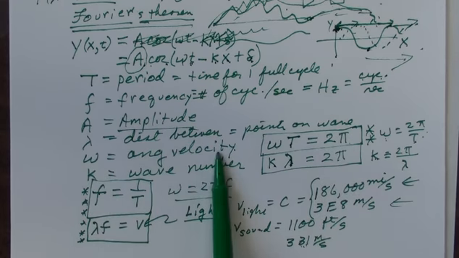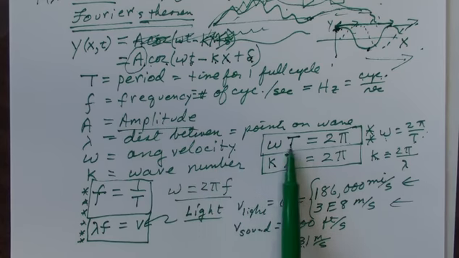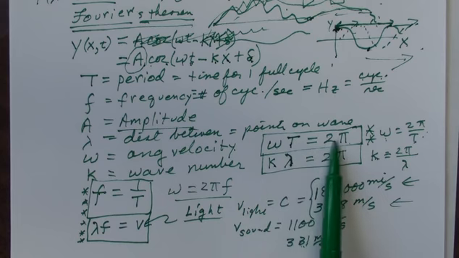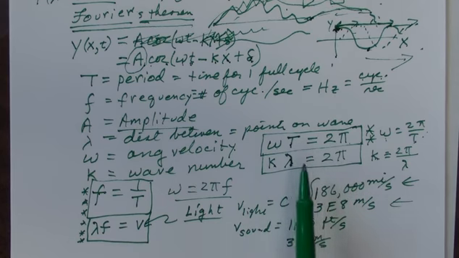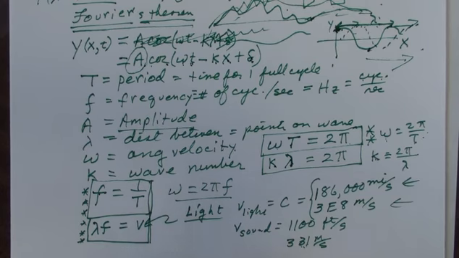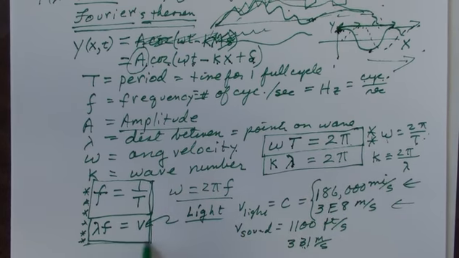Omega is the angular velocity. k is the wave number. And those two things can be interpreted by looking at these formulas. Omega times one full period is 2 pi. k times one full distance in the wave is 2 pi also. Then using these equations here, we can extend these equations and get much more interesting information.